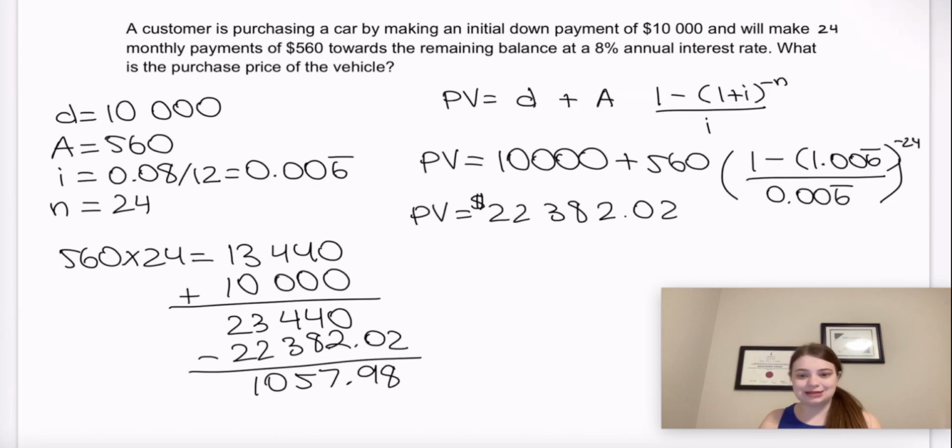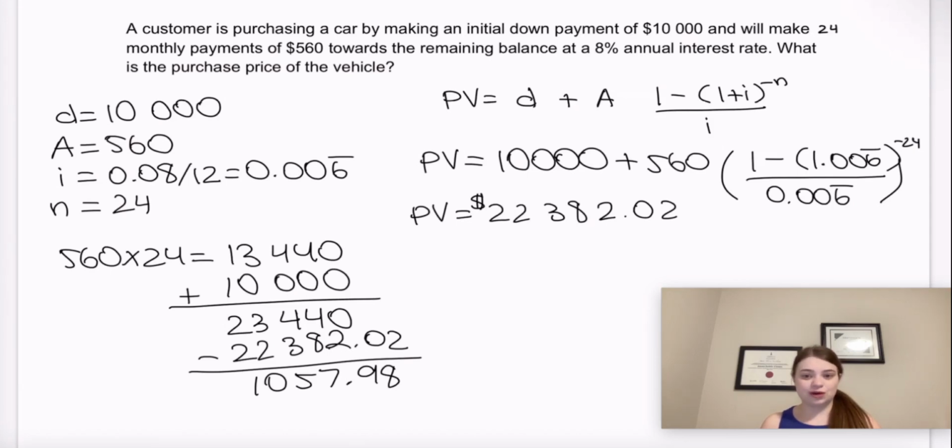That's not as much as I expected. And fair enough, right? This person is paying this off very quickly. And the quicker we pay something off, especially high interest debt, the less interest we're going to have to pay. And because this is only 2 years, even though it is still extra money, it's not nearly as much extra money as we would have to pay if we drag this out for a longer time. So it is better, if you do need to get a car payment, to get one that spreads out over less time, because then there's less time for compound interest to actually do its thing, for the compound interest to actually compound.